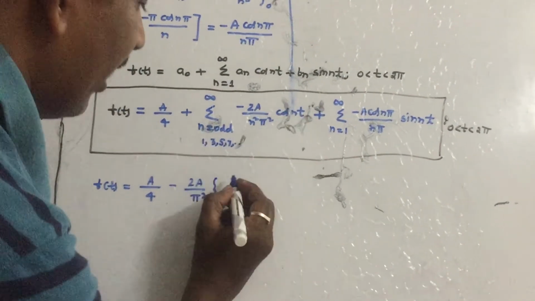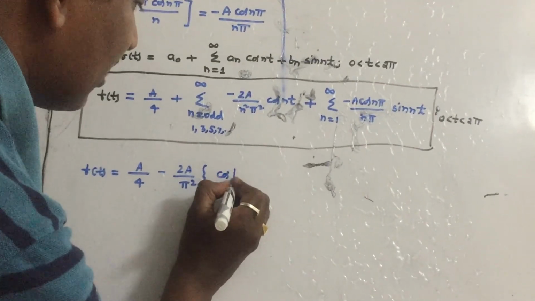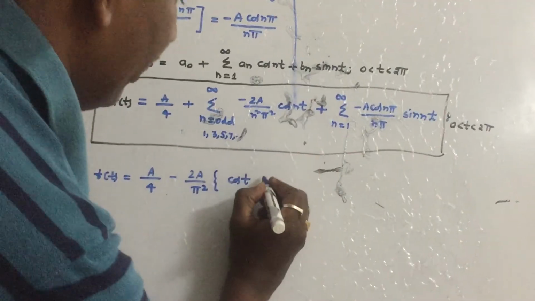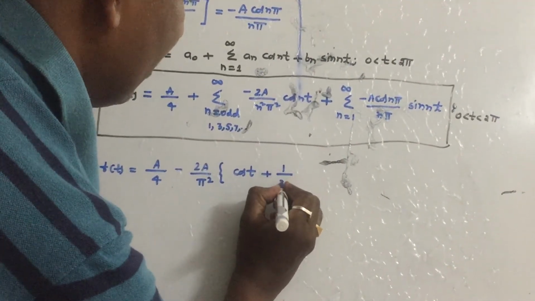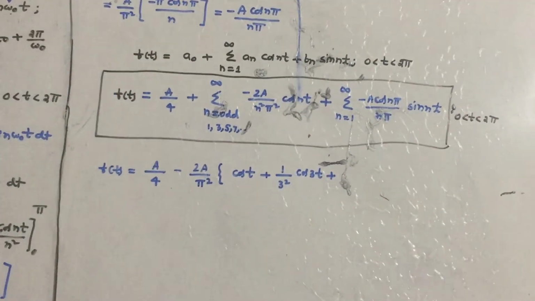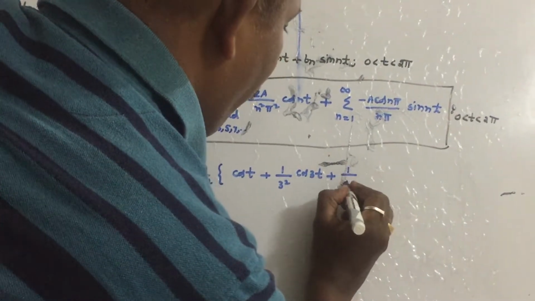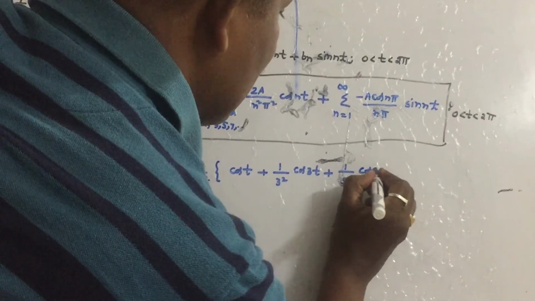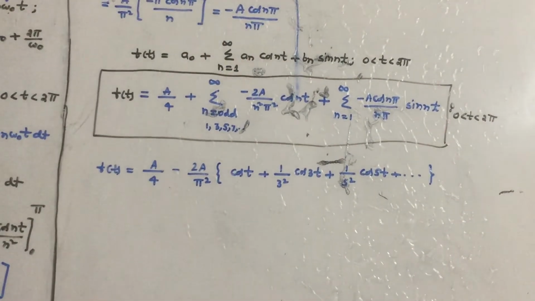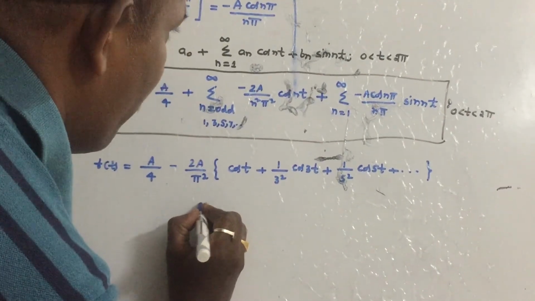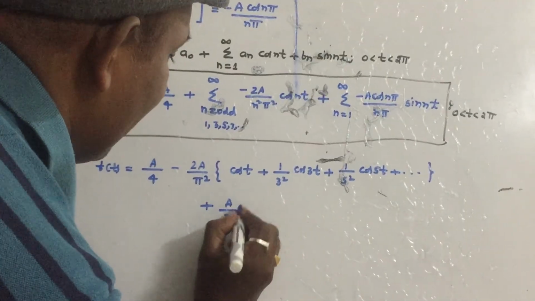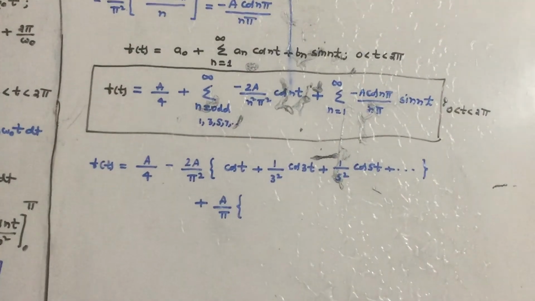If you substitute n is equal to 1 here, it will come out as cos t. If you substitute next n is equal to 3, 1 by 3 square into cos 3t. If you substitute 5 here, 1 by 5 square into cos 5t plus so on. So this is the summation. If you expand the summation, I am writing: minus, you can take it outside, plus a by pi you take it outside in the second term.